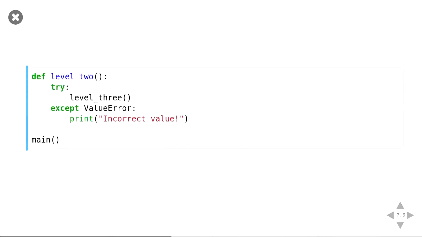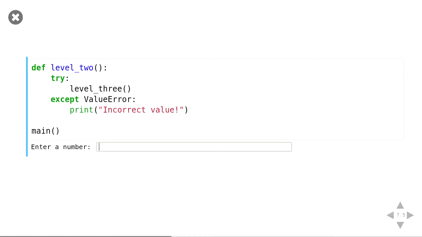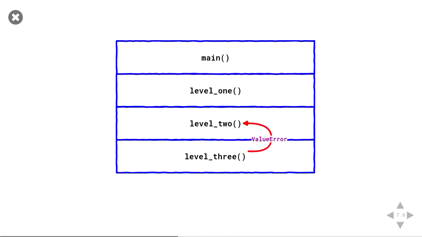So what if we change the level 2 function and we say, okay, level 2 should try calling level 3. And if it gets a value error, then print incorrect value. So now, if we put in something like 1.0, we'll get incorrect value. And what's actually happening here is level 3 now got a value error, and it's being propagated up to level 2. And in level 2, there's a try except statement, and it catches it for us, which is great.